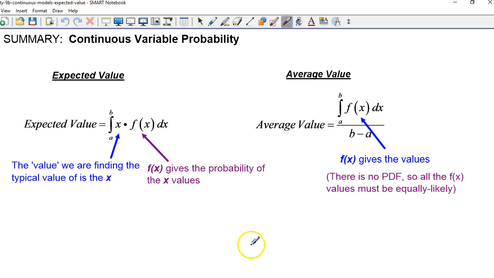And the difference is that for the expected value, the f of x represents a probability density function and x is the variable, and for the average value, that's when f of x represents the value itself. Okay, that wraps up continuous probability models except for a discussion of the normal probability model, so we'll talk about that in lesson 10.